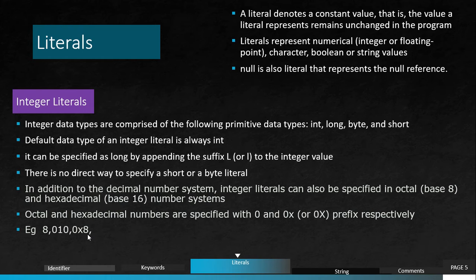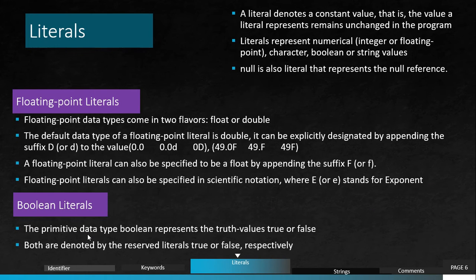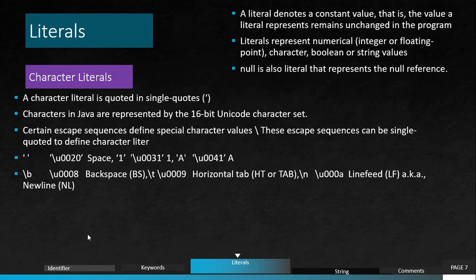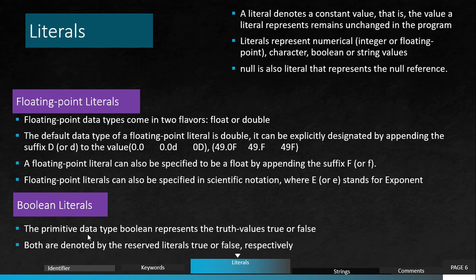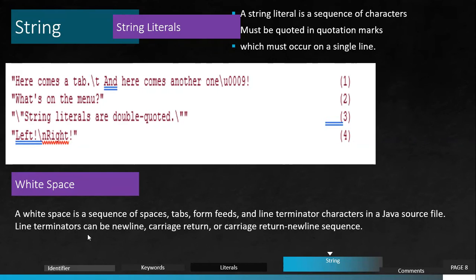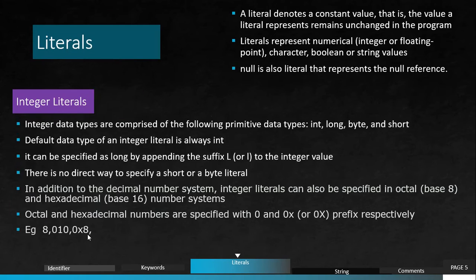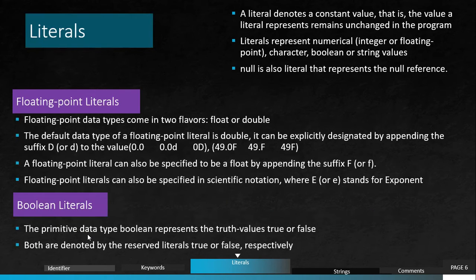Another thing you have to understand, here we go to the next topic. We already covered what a literal is, what base 8 is and what base 16 is. Now I'm going to talk about the floating point literal.